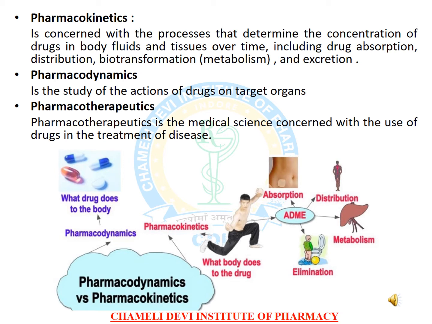First of all, when we administer a drug into the body, it goes to absorption and is distributed into the different organs, and then metabolized using different pathways and mechanisms of action. After metabolism, it goes for excretion. This is pharmacokinetics.